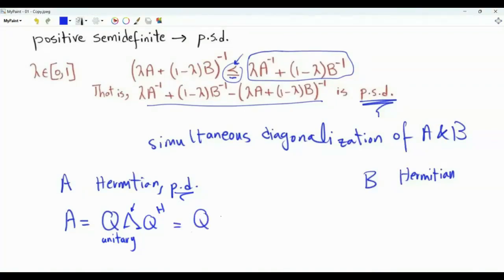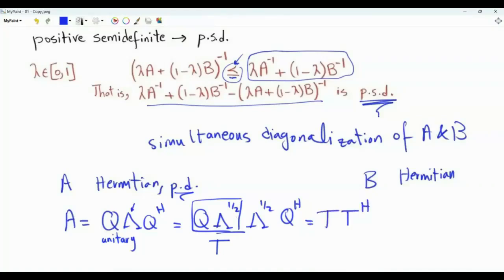This can be written as Q lambda to the 1/2 times lambda to the 1/2 Q Hermitian, where we take the positive square root of each eigenvalue. We can think of Q times lambda to the 1/2 as one matrix T, so A is T T Hermitian, and T is an invertible matrix.